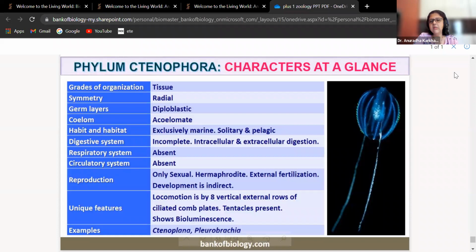What is bioluminescence? The capacity of an organism to emit light during night is called bioluminescence. Bioluminescence is shown by many organisms. The one which is very famous is which one? Which fly emits light at night?